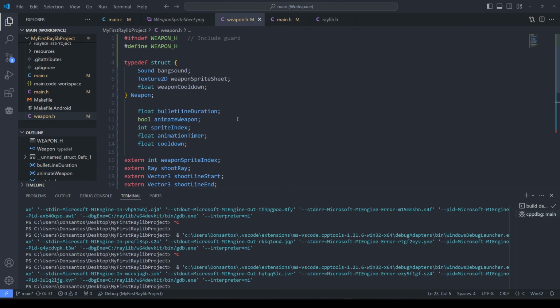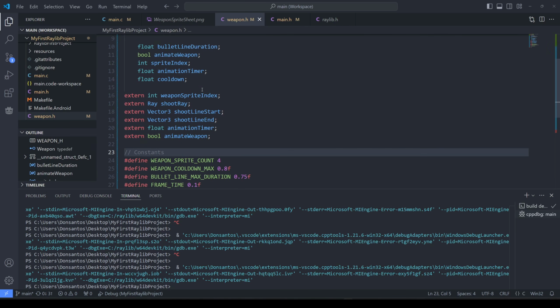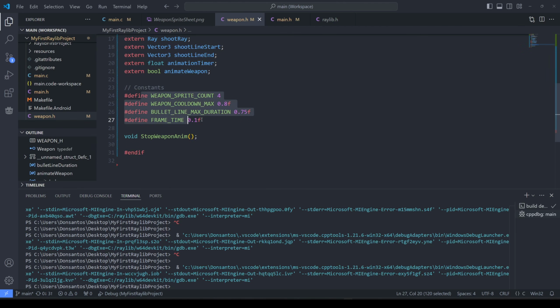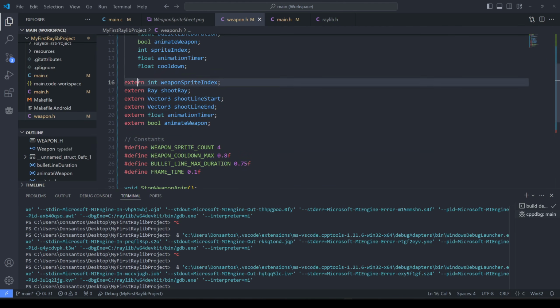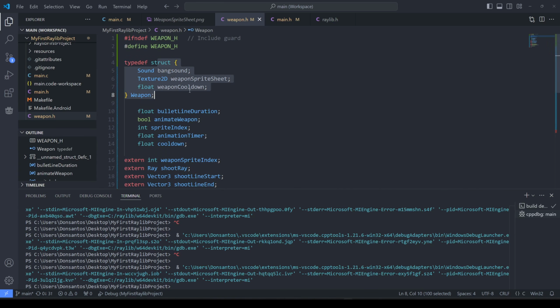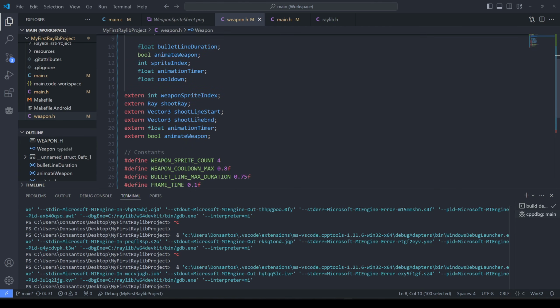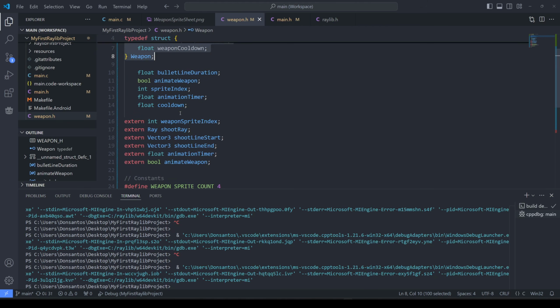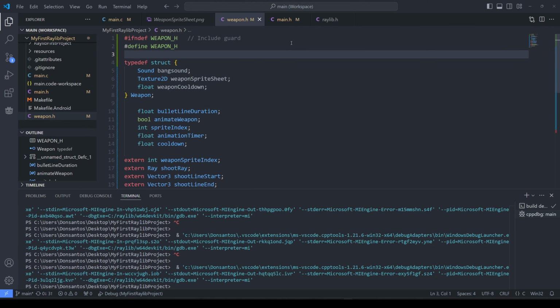So this is the weapon.h. This is the weapon header. And it's a mix right now, as you can tell. I have some defines, some externs, some ordinary fields, and I have a struct. Because I've tried to implement each one at some point and then wasn't sure how to, it's spaghetti.